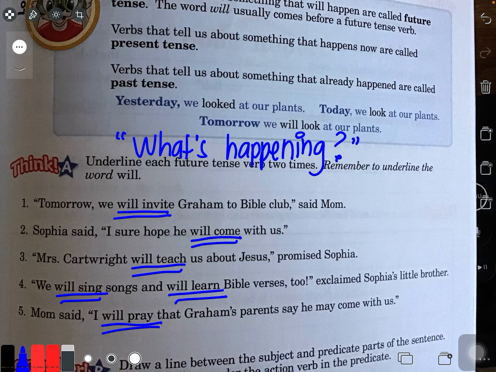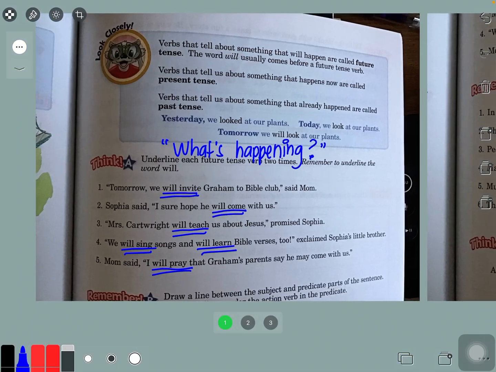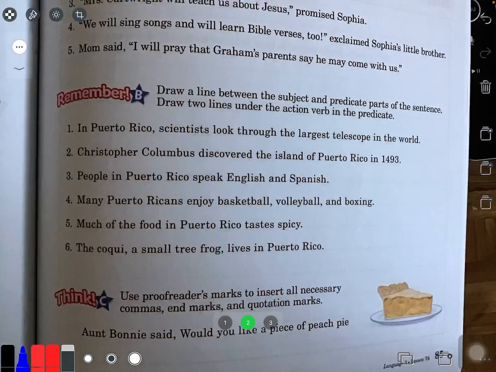I hope you're not just underlining it because I'm underlining it. I hope you understand that when we talk about the future, most of the time we use the verb will. I will play Fortnite after this. I will use the restroom after this. I will eat a snack after this. Excuse me.